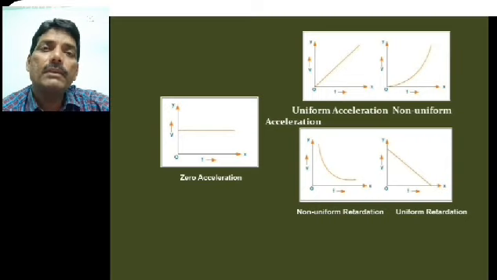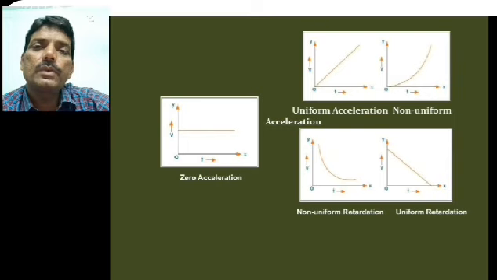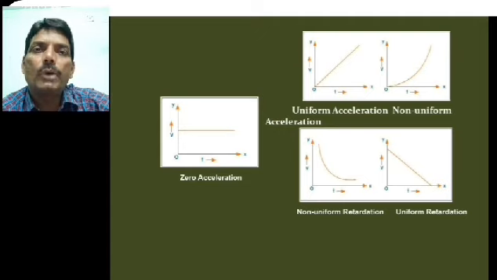If it is a velocity time graph, then you will go for the acceleration, and you can draw the acceleration time graph also. So from the nature of the graph you can predict about the object, what is the nature of the object, how it is moving.